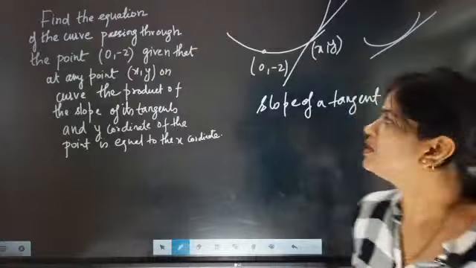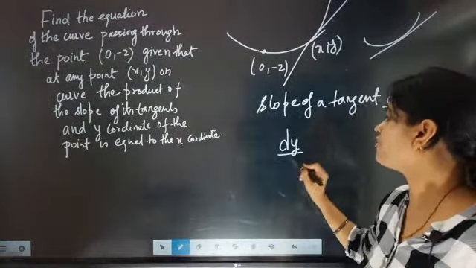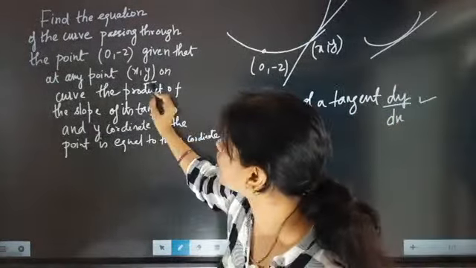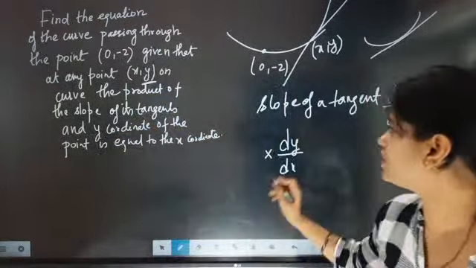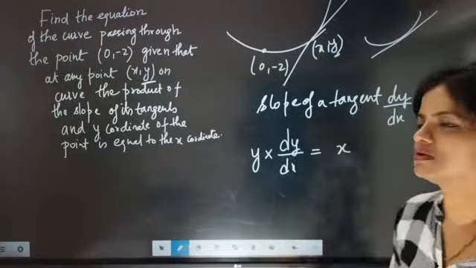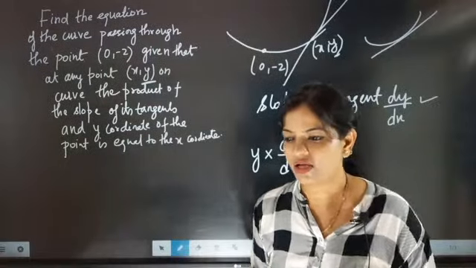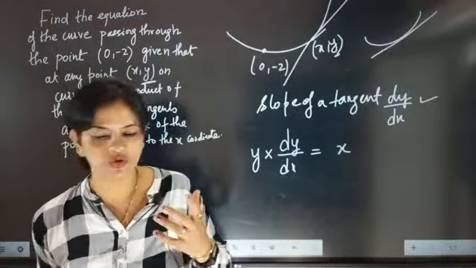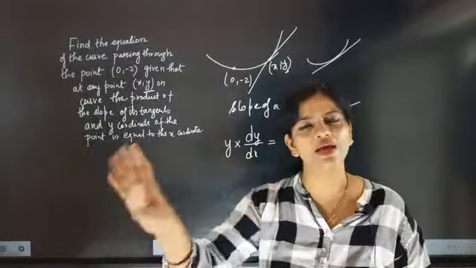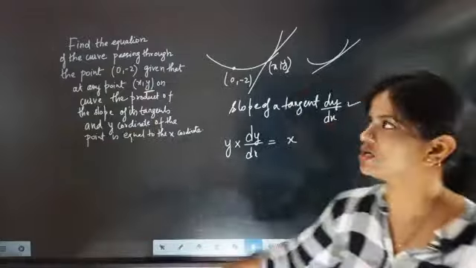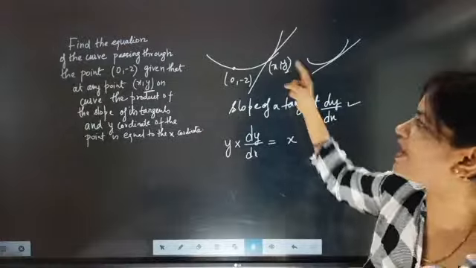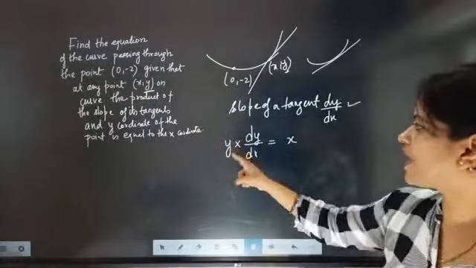So now they are telling that the product of slope of tangent, product means multiplication. The product of slope of tangent and y coordinate. Y coordinate means y. This is only given. Think. This question was looking so difficult to crack, but exactly the statement wise, once we draw the curve, the things became easy to understand. Slope of the tangent. This tangent slope is dy by dx. Product of slope of tangent with y coordinate. Y coordinate means y. So y into dy by dx.